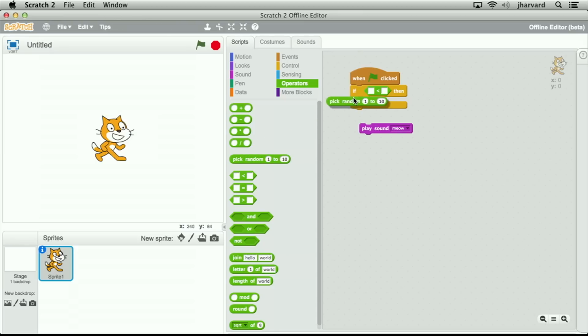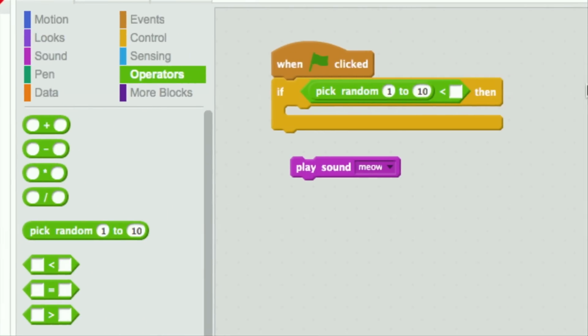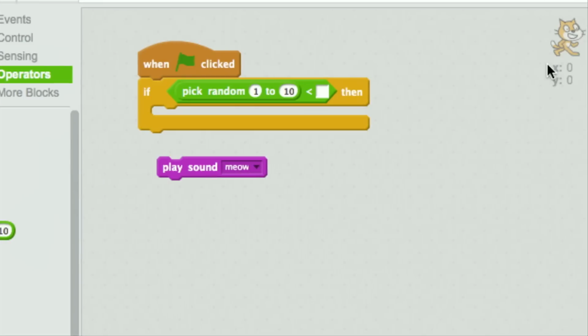A random block. So notice how if I hover over this thing here, that will snap in there. So now notice I'm starting to do something already more logically interesting. If a random number between 1 and 10 is less than, let's say 6. If I choose 6, that essentially means do the following with 50% probability. It's like flipping a coin.